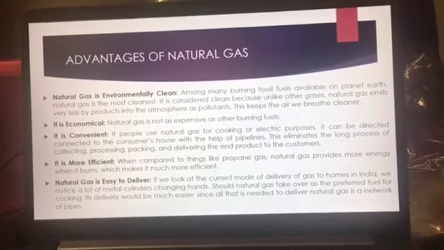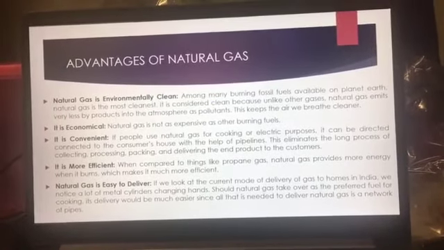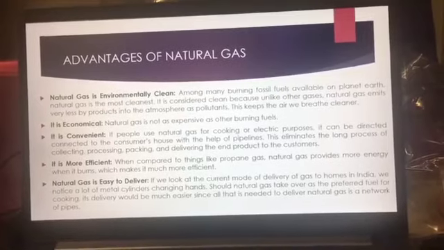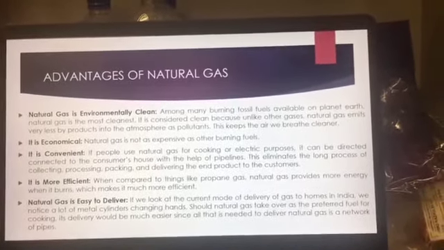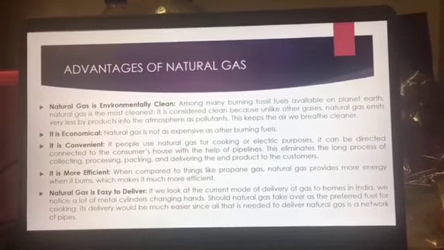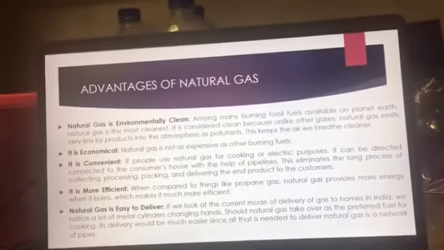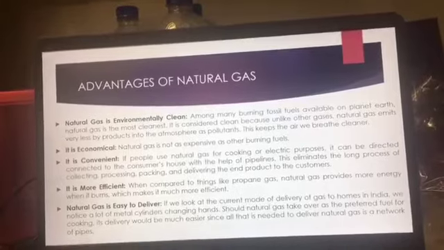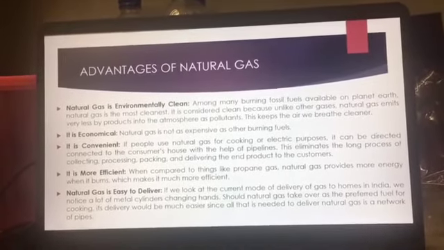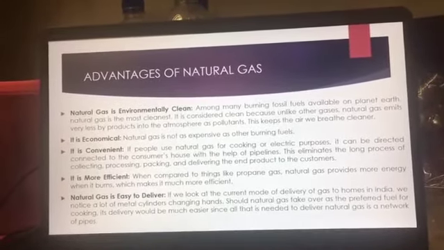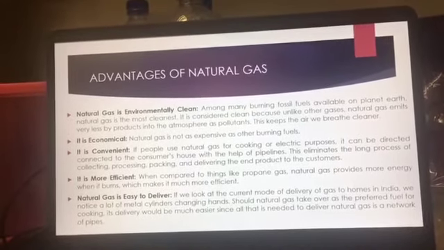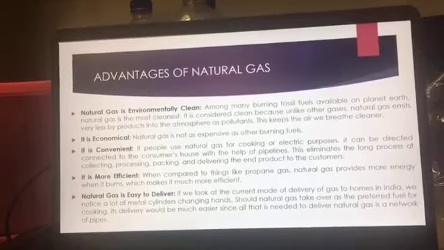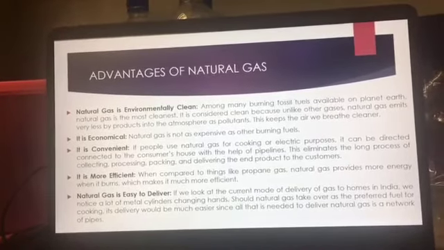Third one, it is convenient. If people use natural gas for cooking or electric purpose, it can be connected to the consumer house with the help of pipelines. They eliminate the long process of collecting, processing, packing and delivering the end product to the customer. It is more efficient when compared to things like propane gas. Natural gas provides more energy when it burns, which makes it much more efficient.